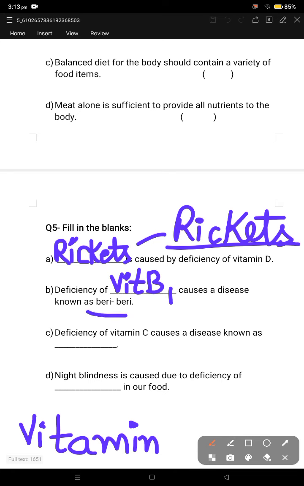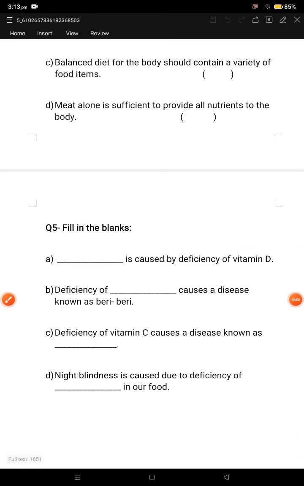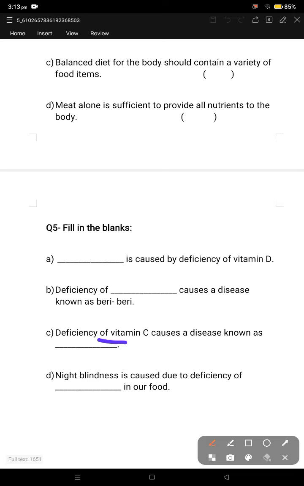Clear? Now, deficiency of vitamin C causes a disease known as, which disease? Vitamin C deficiency causes scurvy. S-C-U-R-V-Y, scurvy.